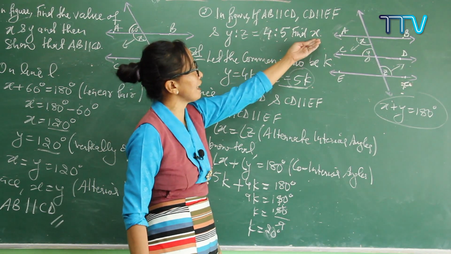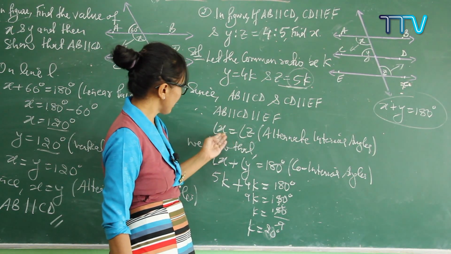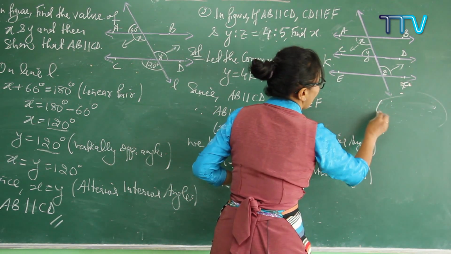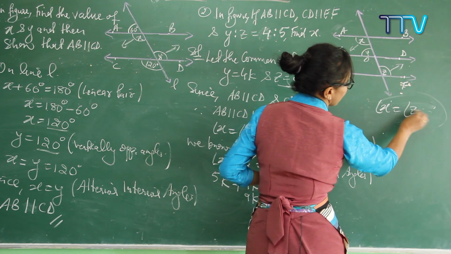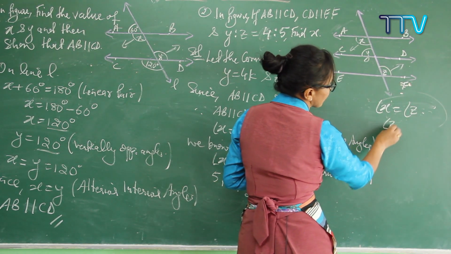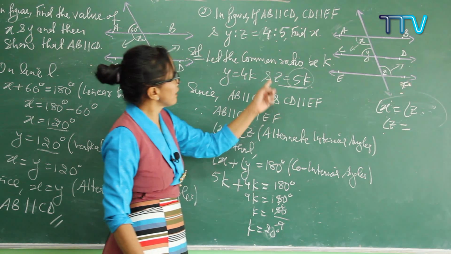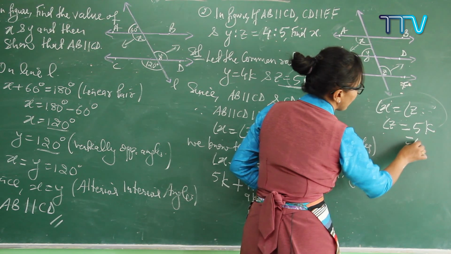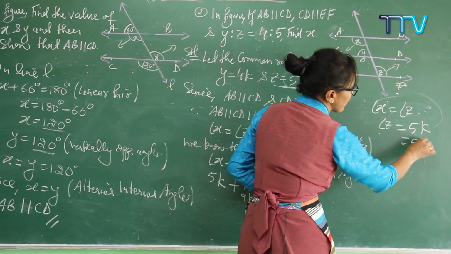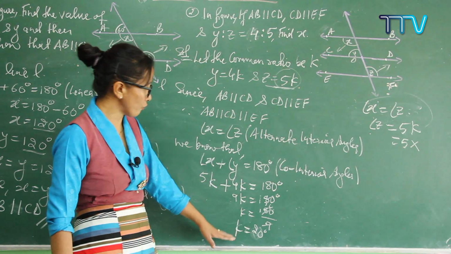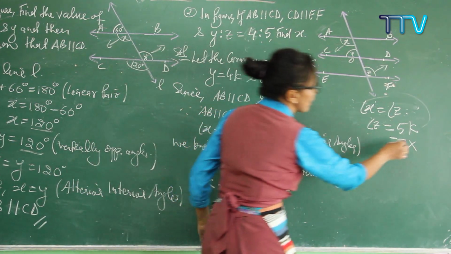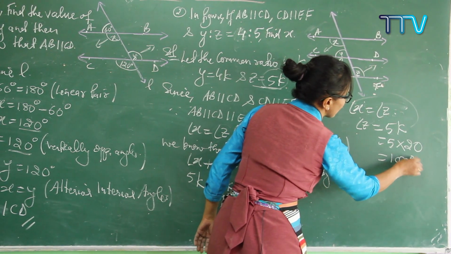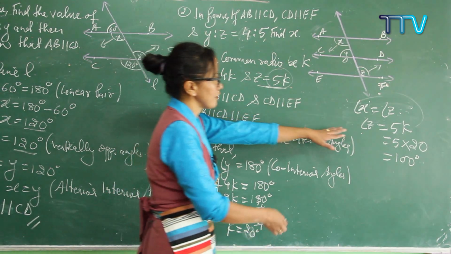Your question is to find x. Where is your x? x is equal to z. So you can write it down: angle x is equal to angle z. Angle z is equal to 5k. Write it down, 5, and in between there is a multiply sign. What is the value of k? The value of k is 20. So multiply these two. 5 twos are 10, that is 100. So therefore, your z is this one.